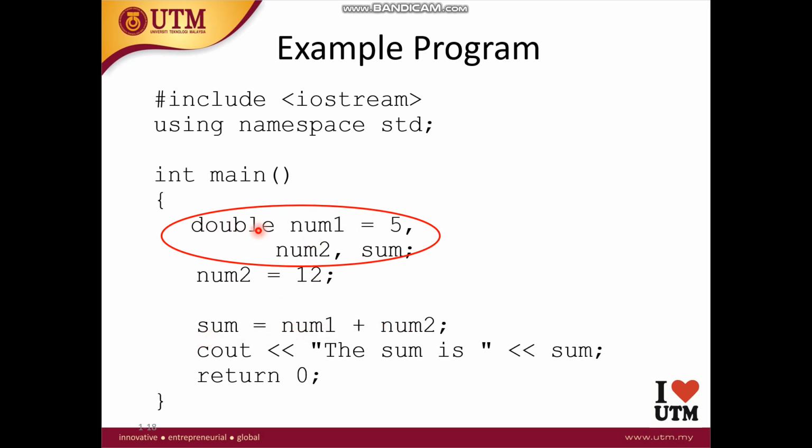This is how you declare a variable. Okay, double num1, comma num2, comma sum. So those variables which are of the same type can be combined using commas, and by the end of the statement you need to use a semicolon.